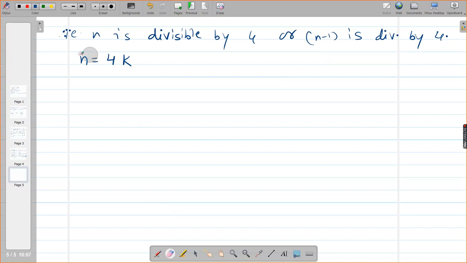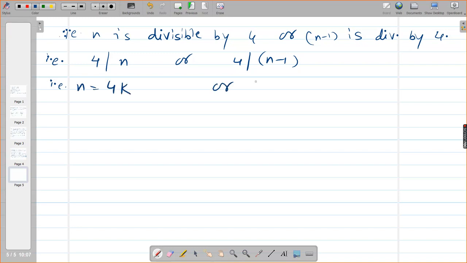और आपके इसमें क्या लिखते हो आप? 4 divides n. That is 4 divides n or 4 divides n minus 1. That is n is equal to 4k or n minus 1 is equal to 4k. So n is equal to 4k plus 1.